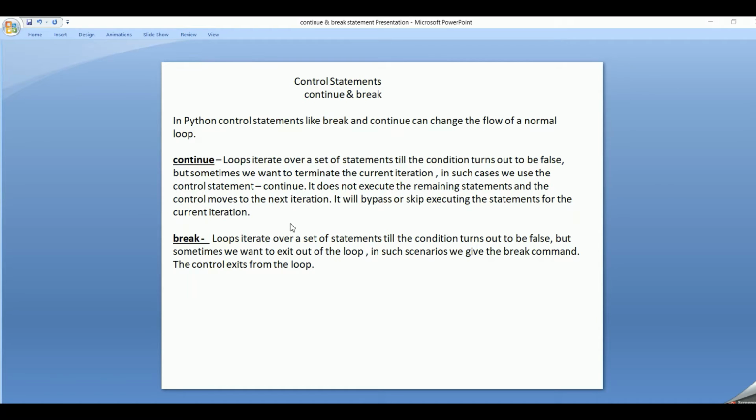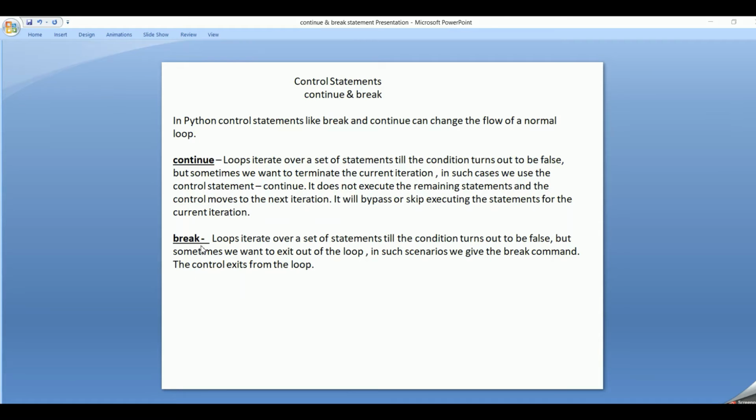So continue means in the loop, it is performing a set of statements repeatedly. And within the loop, we check if one particular condition is satisfied. If it is satisfied, then we say continue. When we say continue, it will bypass performing the remaining statements and it will go on to the next iteration. So this is what is a continue statement. It will be clear for you once we look into the code examples.